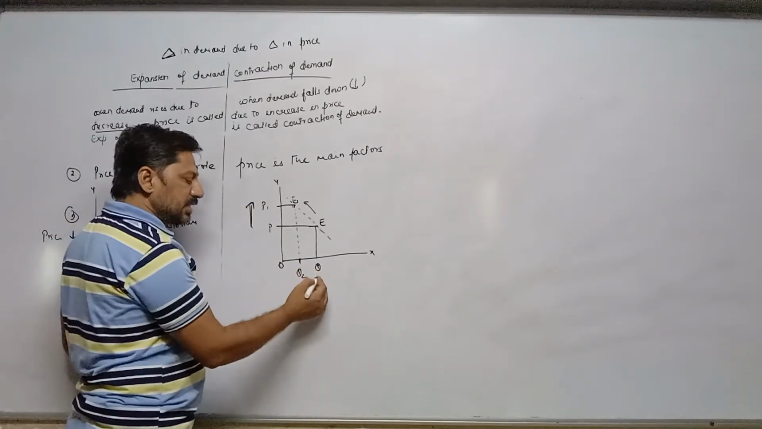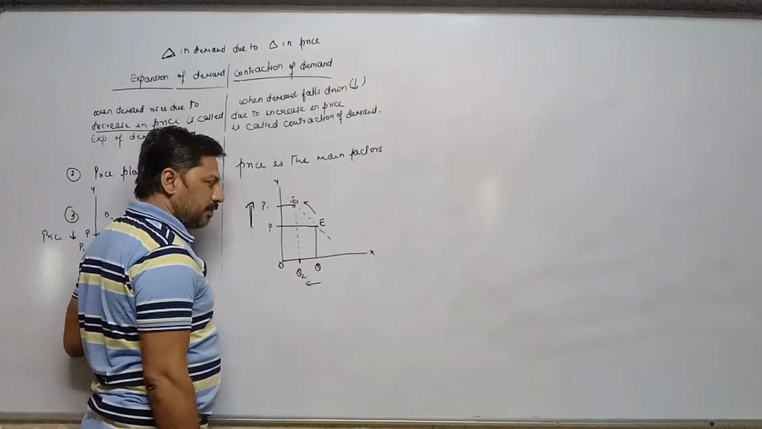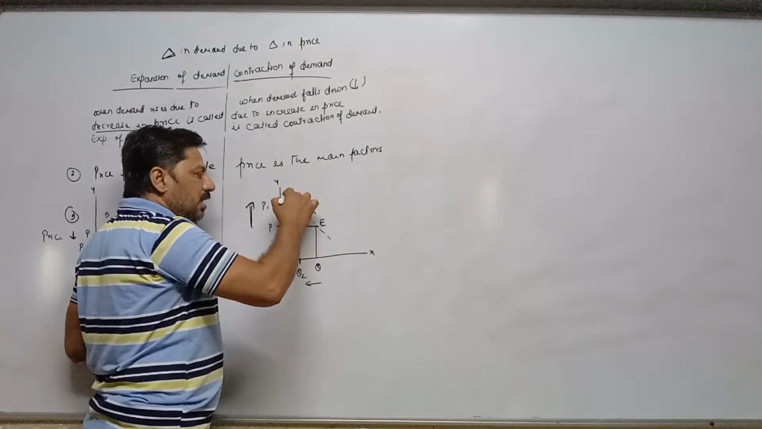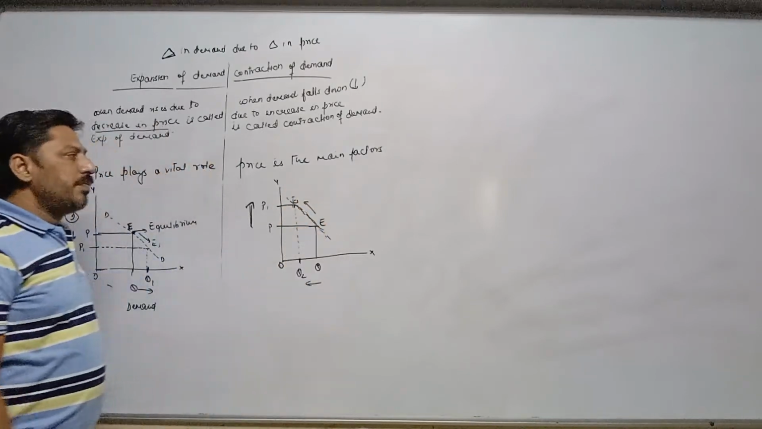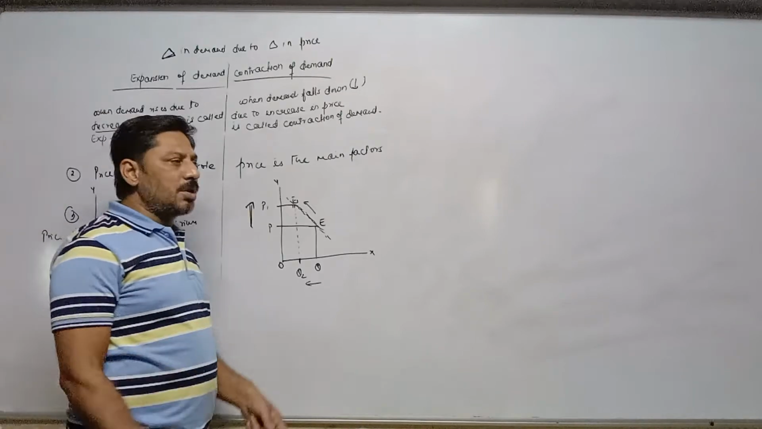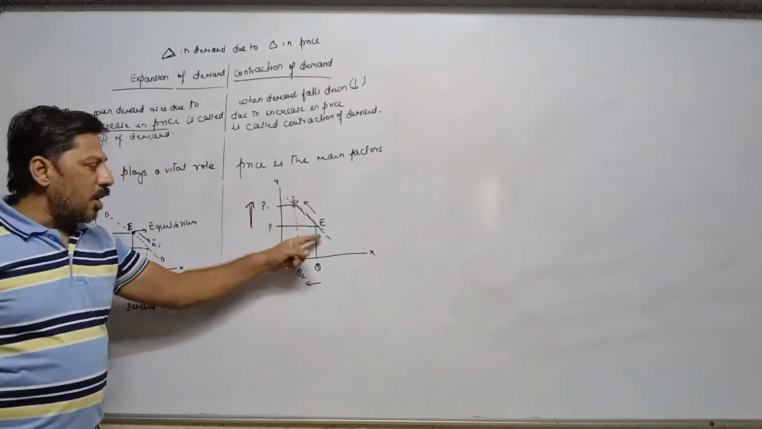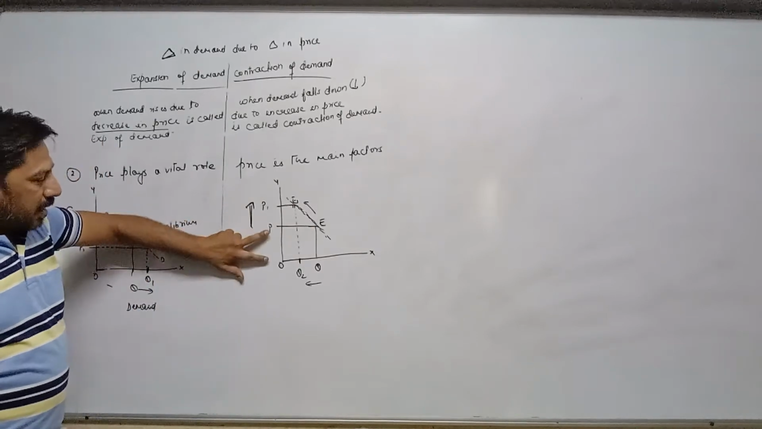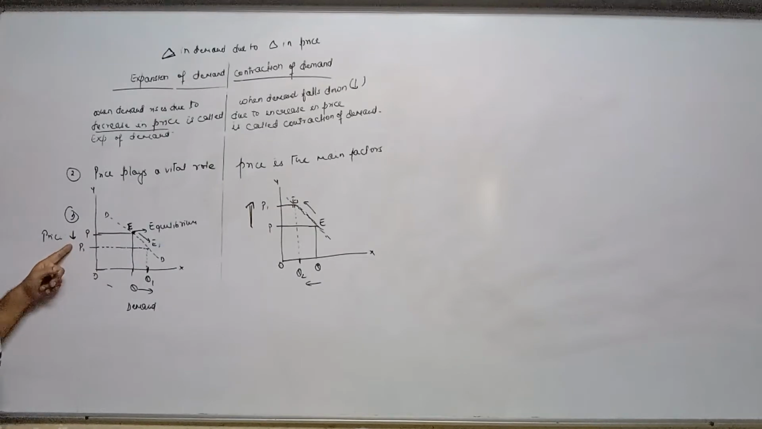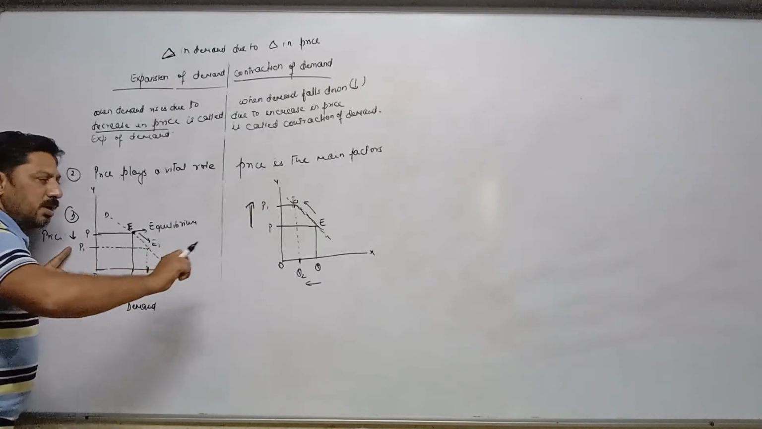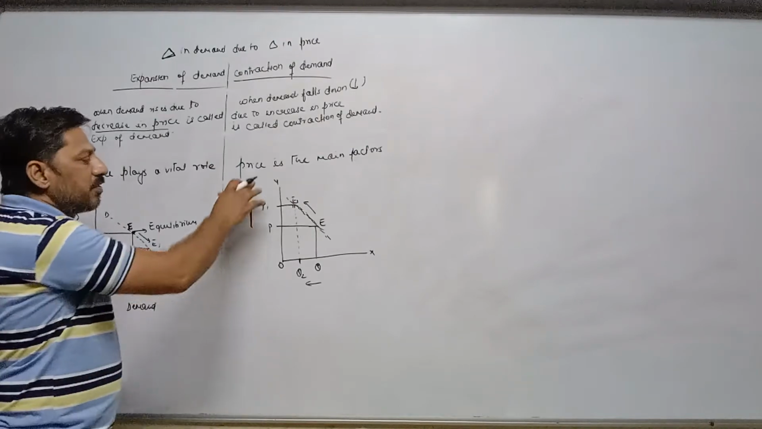Demand will decrease, means contracts. Here demand decreases, means contracts. Our demand curve remains the same. Why does the demand curve remain the same? Because we all know that whenever there is a negative relation between price and demand, the demand curve is sloping downward. So when price increases, demand is responding in the opposite way. That's why the demand curve remains the same.